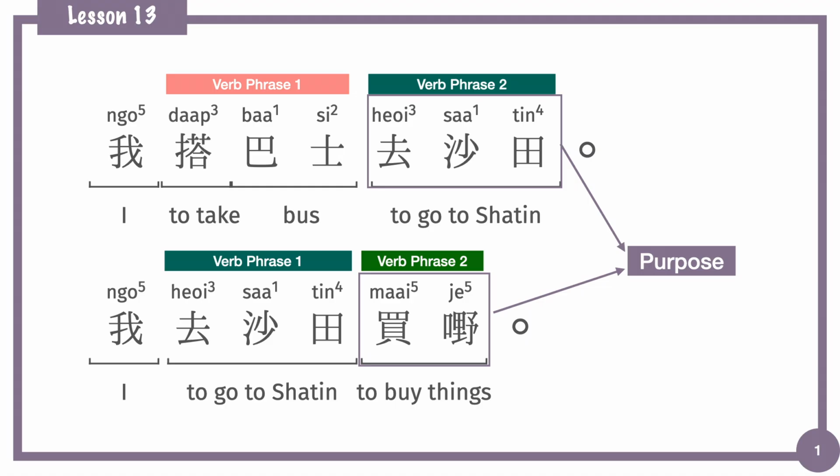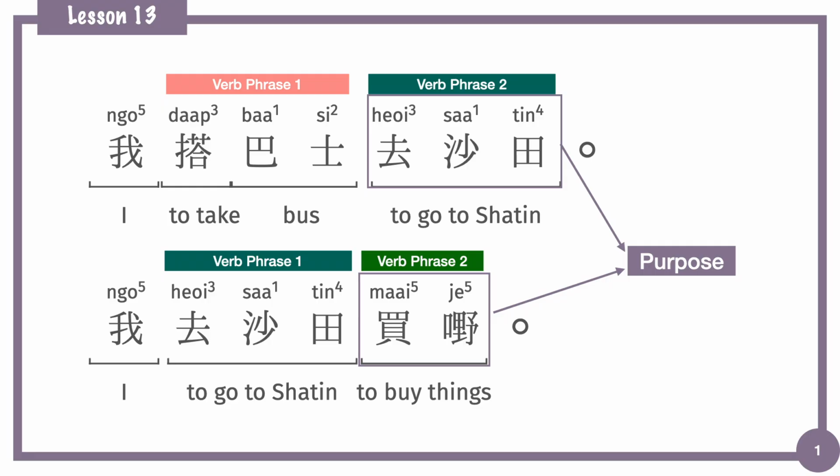In lesson 6, we have introduced the sentence called 連動句, sentence with serial verb phrases. They are sentences with two verb phrases. In this kind of sentence, the second verb phrase will be the purpose of the sentence, and the first verb phrase is the method or the way that we try to achieve the purpose.